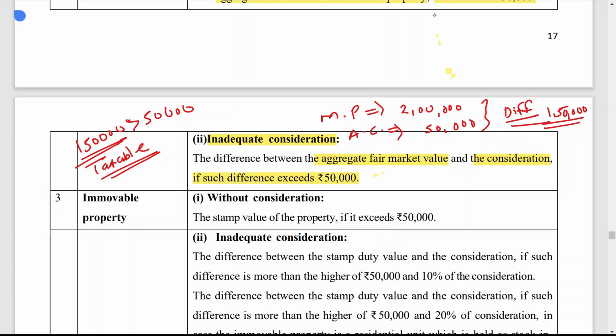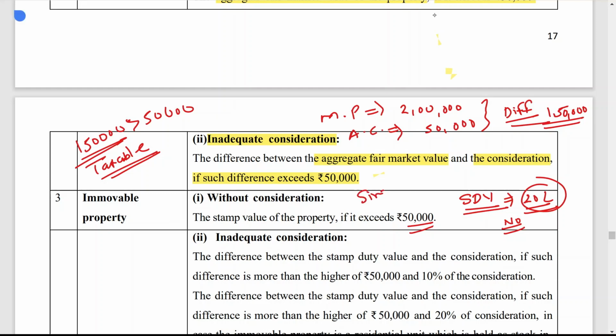Now, next one, immovable property without consideration. The stamp duty value of the property, if it exceeds 50,000, then obviously it is fully taxable. Here you have to compare the stamp duty value. Stamp duty value is notified by the government. Let us say the stamp duty value of the property is 20 lakh and you have paid nothing and you have received a gift of immovable property of 20 lakh without consideration. In that case, this whole 20 lakh will be taxable because the amount is more than 50,000.